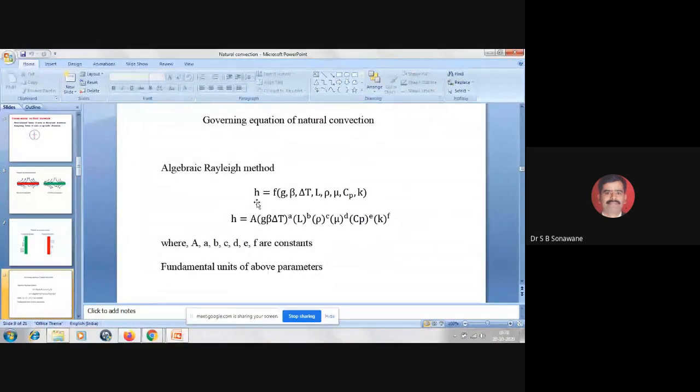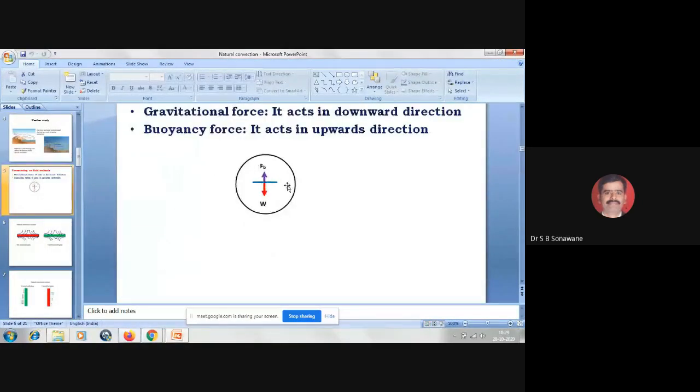Now in natural convection, H depends on, or is a function of, g. g is the gravitational constant. We have seen the two forces acting on the fluid molecule here: one is the buoyancy force and the other is the gravitational force.